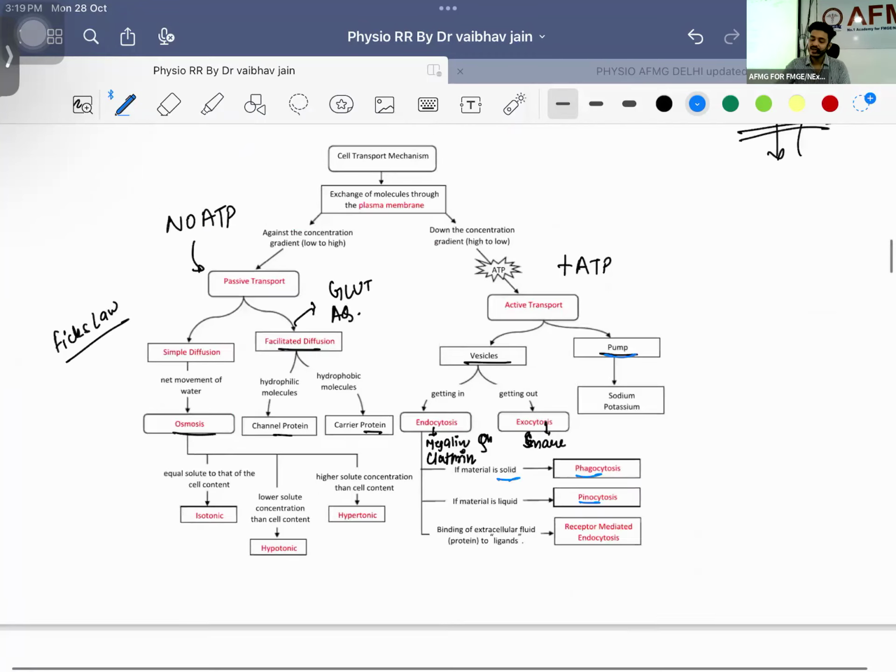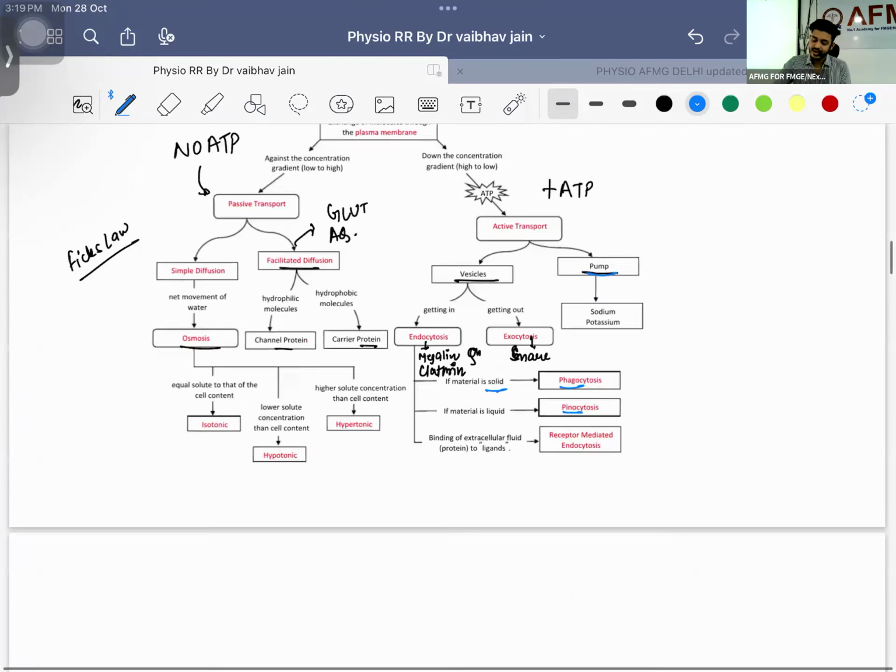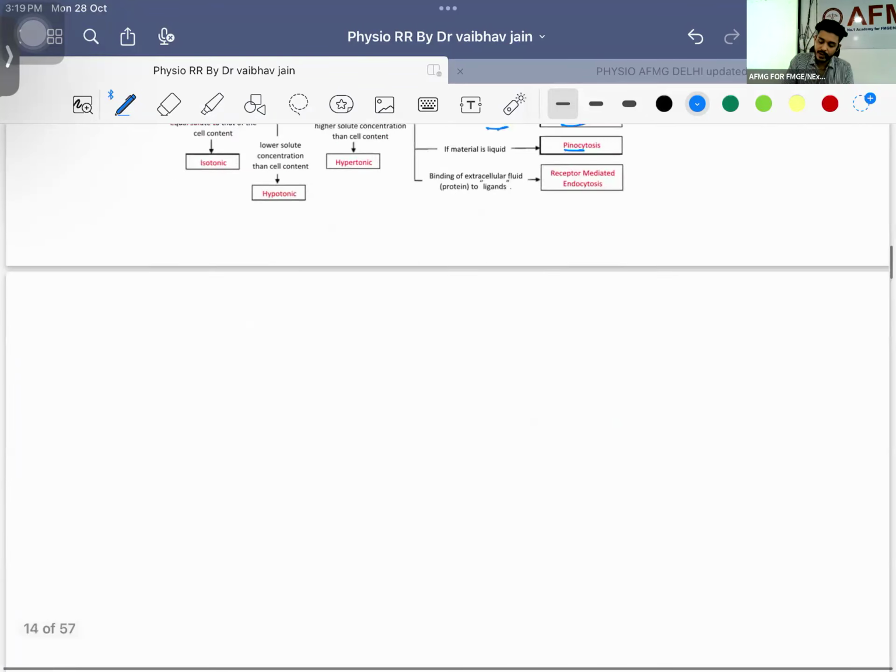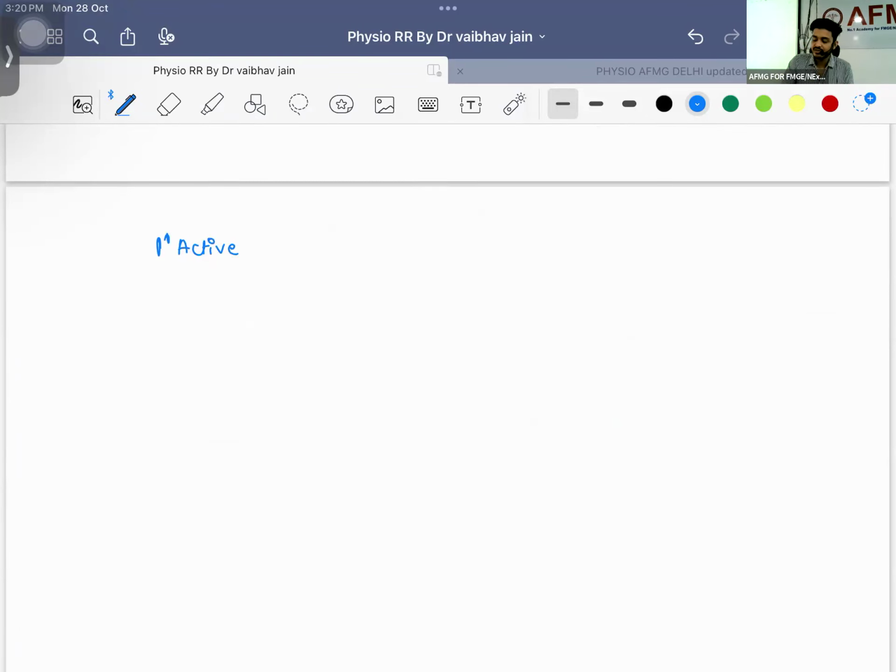We have primary active transport and secondary active transport. Primary active transport, definite question. Secondary active transport, very very important. When you see primary and secondary active transport, look for the name.